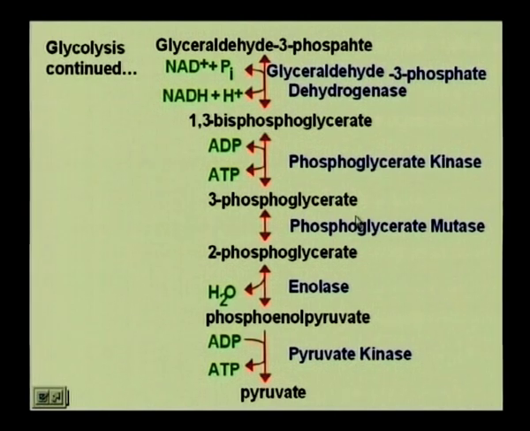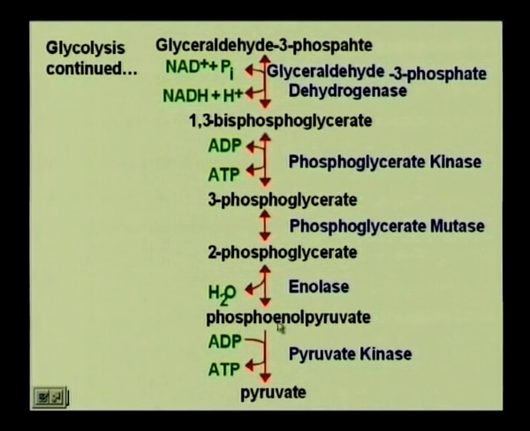After you form 3 phosphoglycerate, there is a mutase reaction which shifts the phosphate moiety from the 3rd carbon to the 2nd carbon. So, you have 3 phosphoglycerate forming 2 phosphoglycerate, then another enzyme that helps in the dehydration is enolase that results in phosphoenol pyruvate.